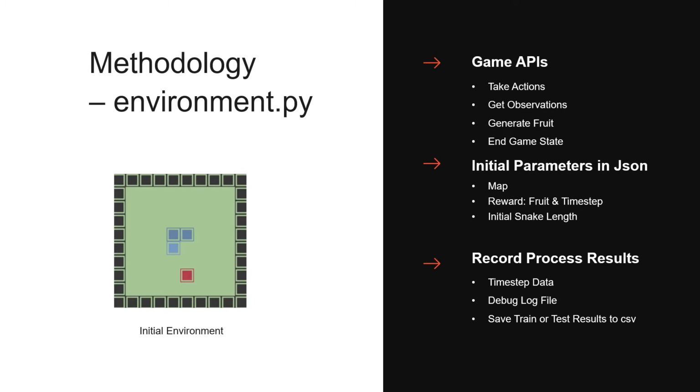We can retrieve the initial parameters stored in the JSON. So the JSON will specify how the map looks like and what the reward is. By default, the fruit reward is set to the snake length, and the time step reward is set to constant 0. And we set the initial snake length to 3 also.